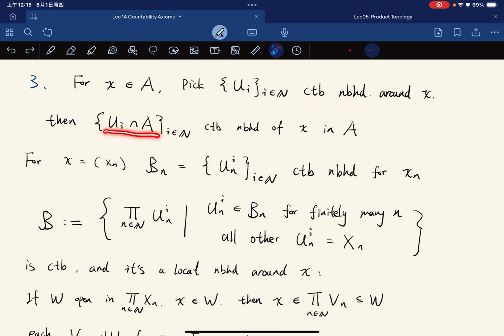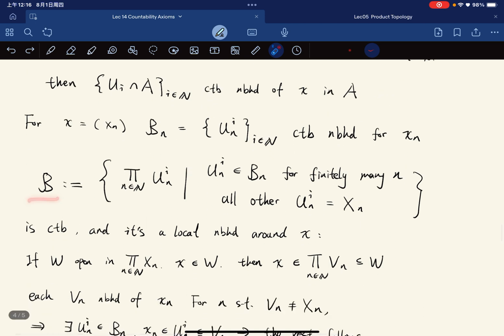Then we intersect with A, which gives a countable neighborhood basis of x in A, as desired. And for any sequence x_n, for each x_n we have B_n, a countable neighborhood basis for x_n.